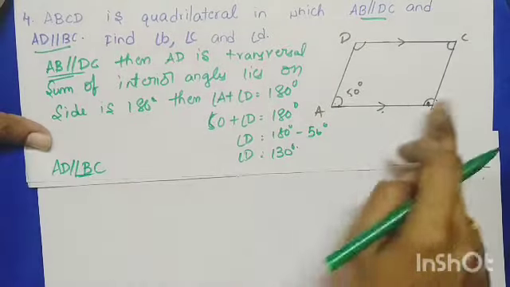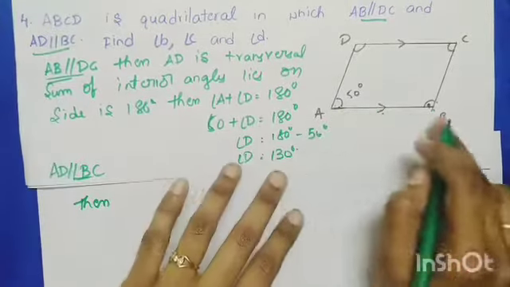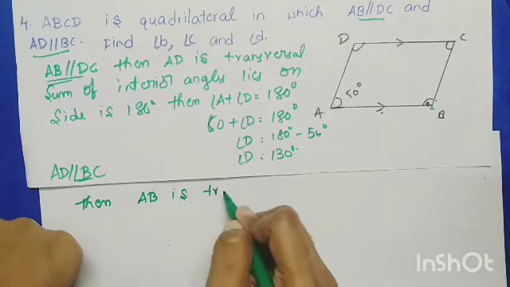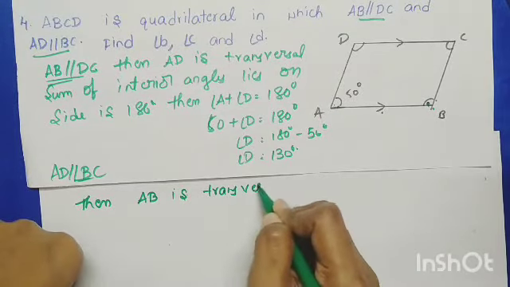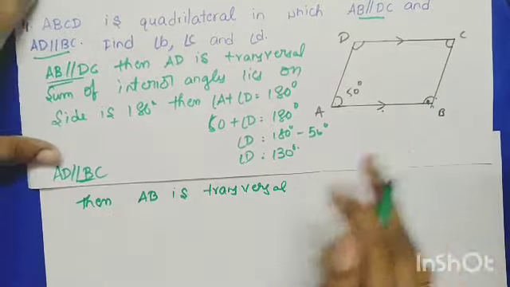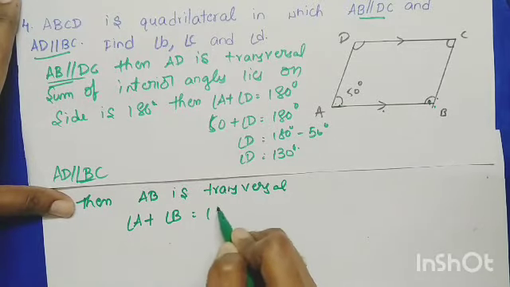Here AD is parallel to BC, children. Then AB is transversal, or not? If AB is transversal, what are the interior angles? Angle A plus angle B equals 180.